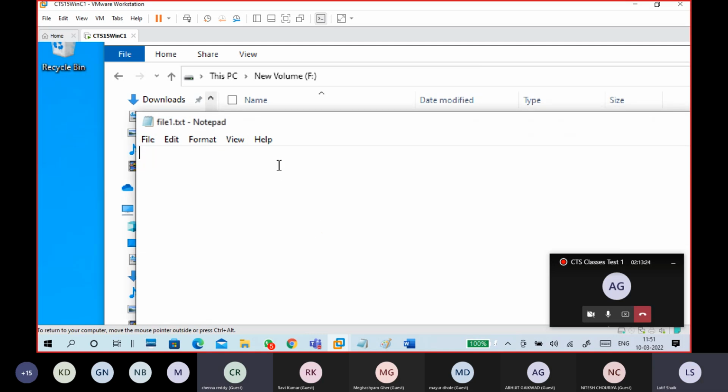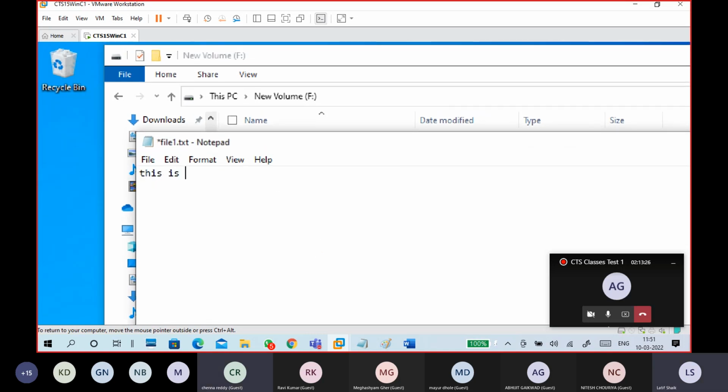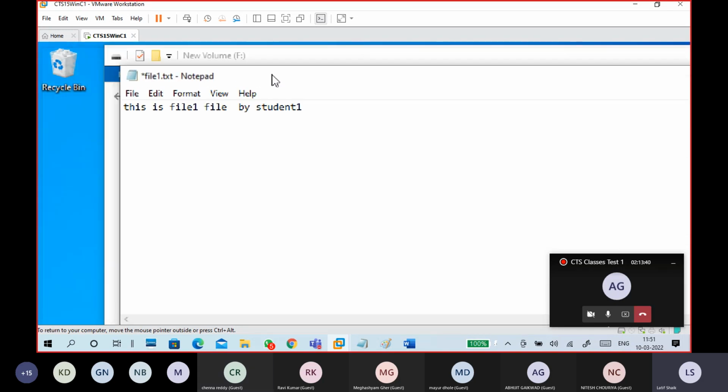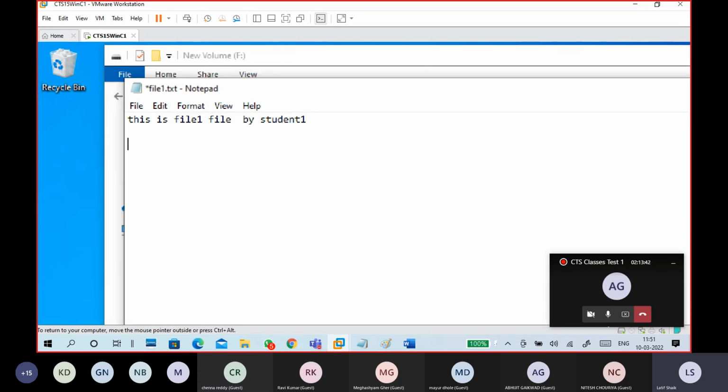I put some data in it, file1 file by student1. Anything you can put. My preference is, if you don't know what text to put, just type something yourself, and don't just repeat keys like this.